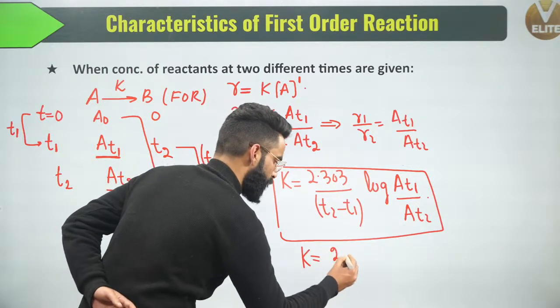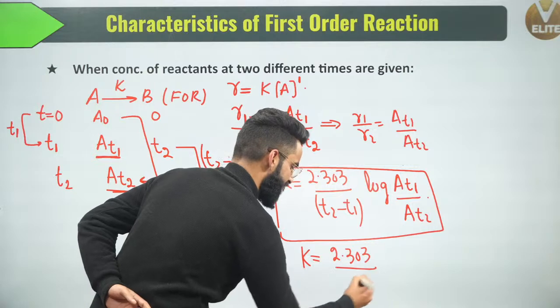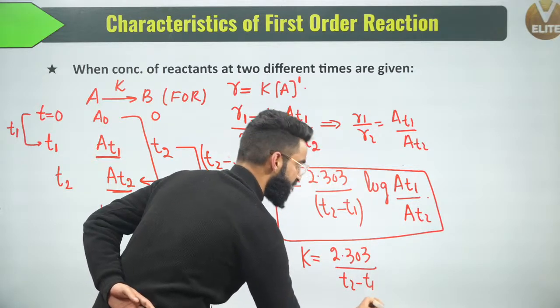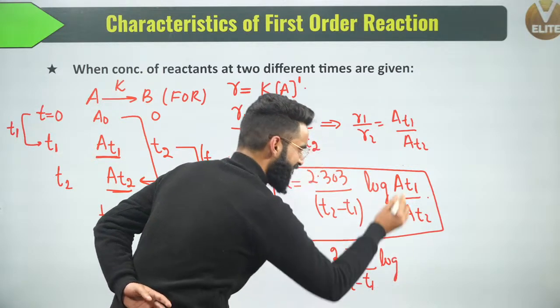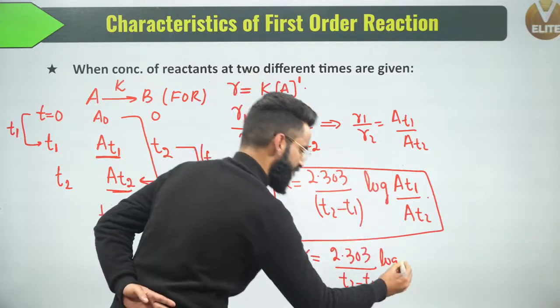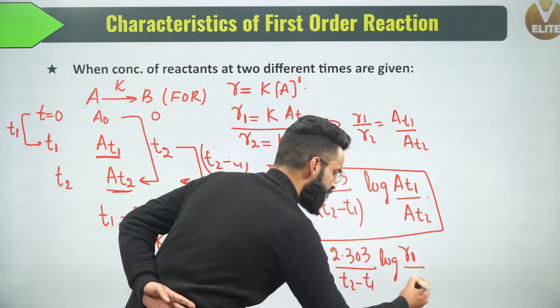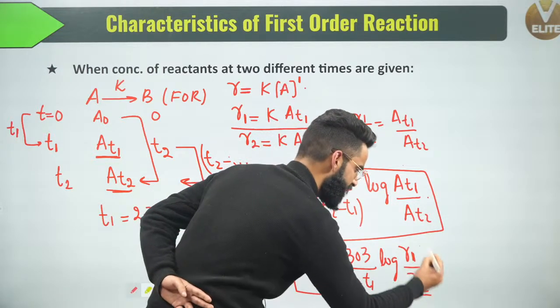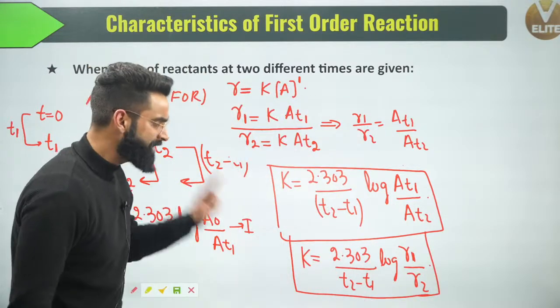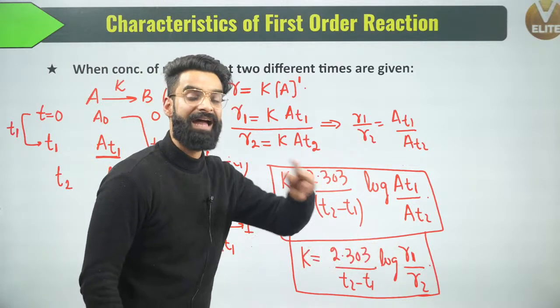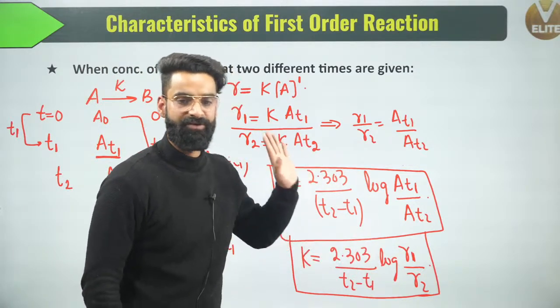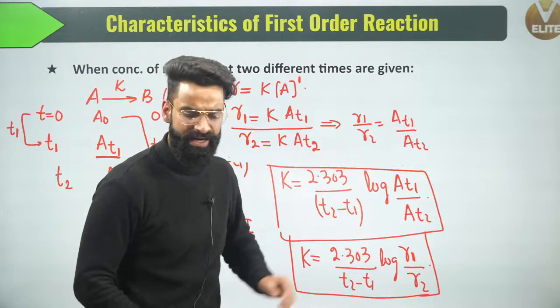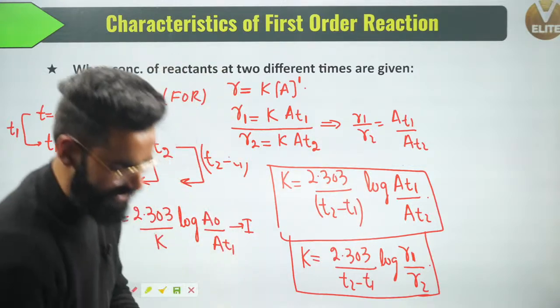Rate constant is equal to 2.303 divided by T2 minus T1, multiplied by log of, instead of AT1 by AT2, rate of reaction at time T1 divided by rate of reaction at time T2. This is the expression which I'll be using in first order reactions when the rates of reactions at two different times are given to me. These are two very, very important expressions which I'll be directly using in the questions.